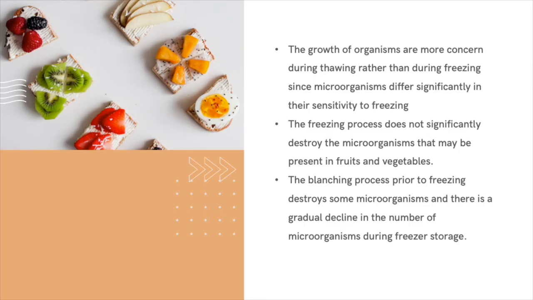I will explain about the biological aspect of freezing on fruit and vegetables. Microorganisms are more of a concern during thawing rather than during freezing, since microorganisms differ significantly in their sensitivity to freezing. Next, the freezing process does not significantly destroy the microorganisms that may be present in fruits and vegetables. The blanching process prior to freezing destroys some microorganisms, and there is a gradual decline in the number of microorganisms